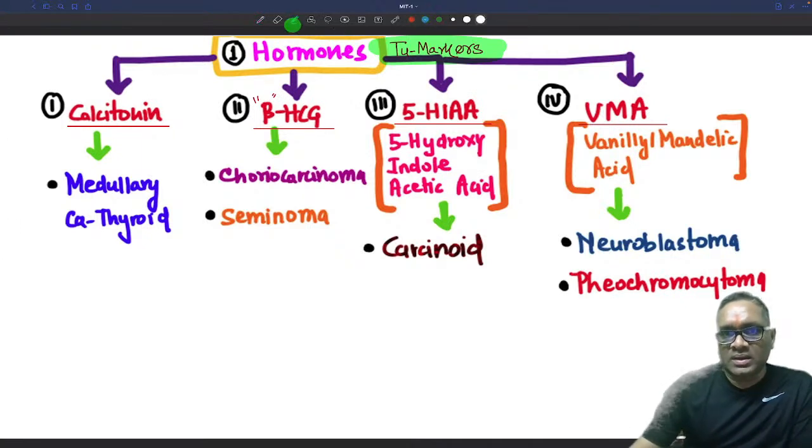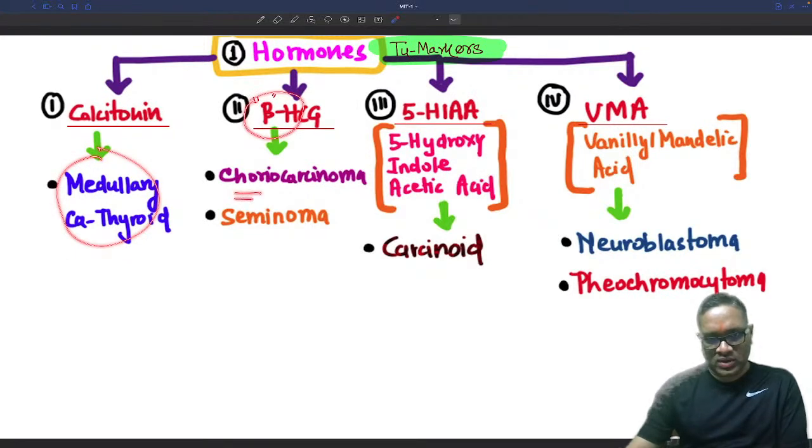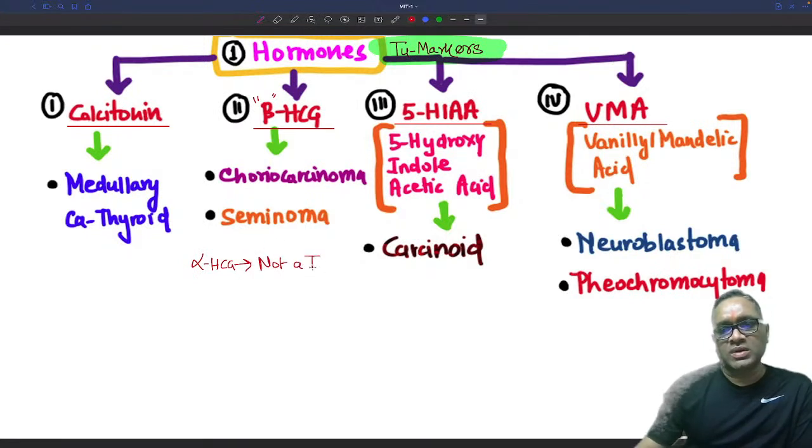So calcitonin is for medullary carcinoma of thyroid, as I have told you, right? Beta HCG is for both choriocarcinoma and seminoma. And what we need to remember, alpha HCG is not a tumor marker. So that is again an important MCQ in the exam, right?